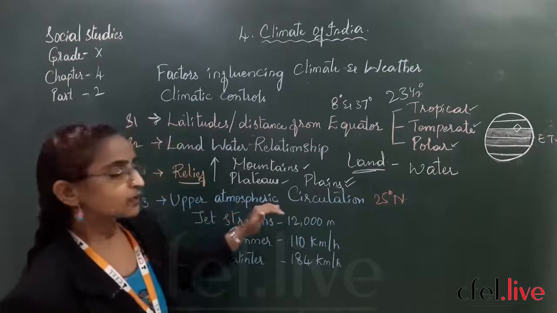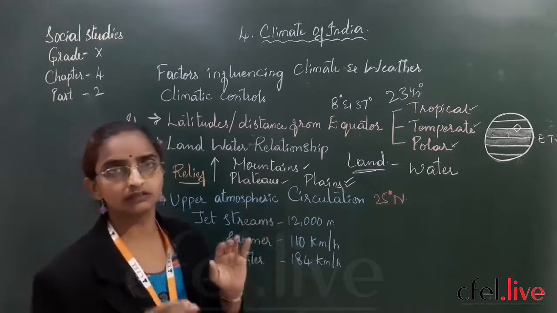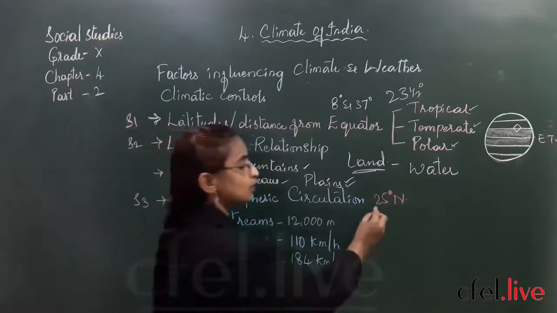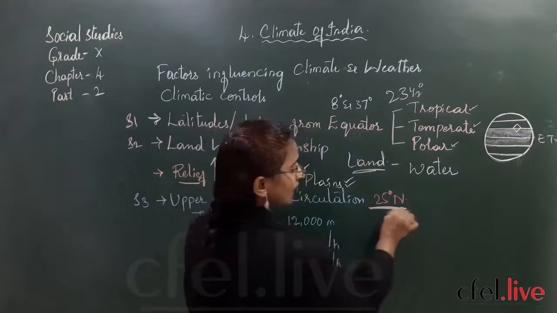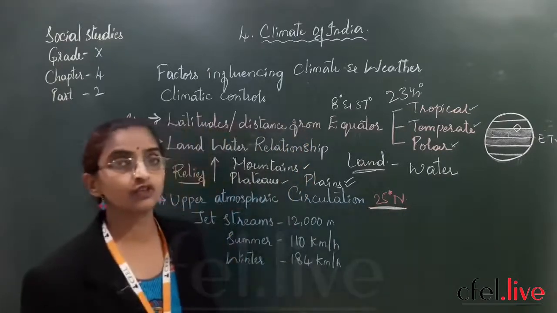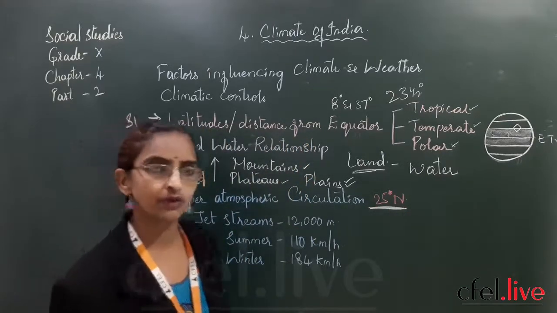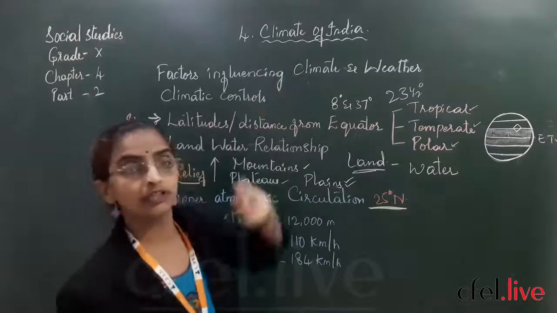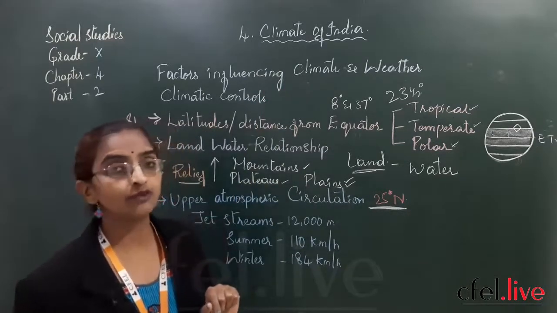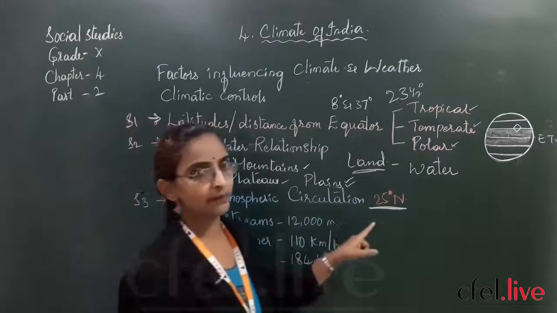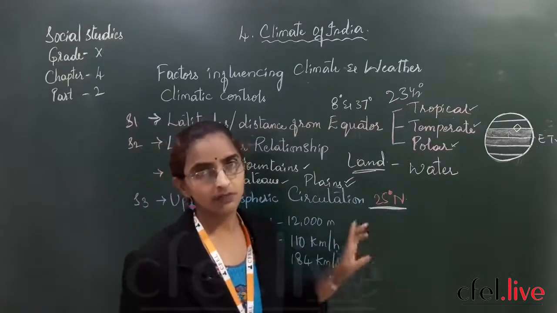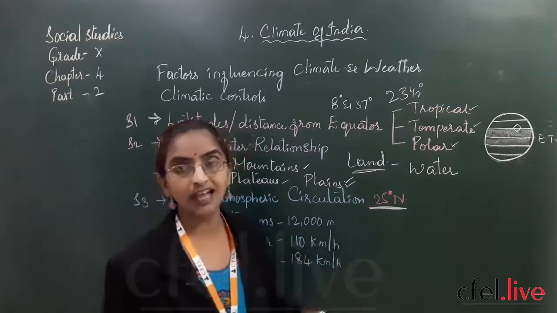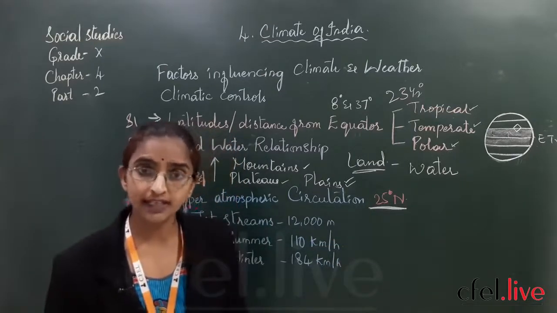Upper atmospheric circulation is a type of wind which blows at 25 degrees north. I am not saying it is only in the northern hemisphere, it is also found in the southern hemisphere. But overall we are learning about the climate of India, no? So we have to talk only about what is happening in the northern hemisphere. So 25 degrees northern latitude is passing through India.